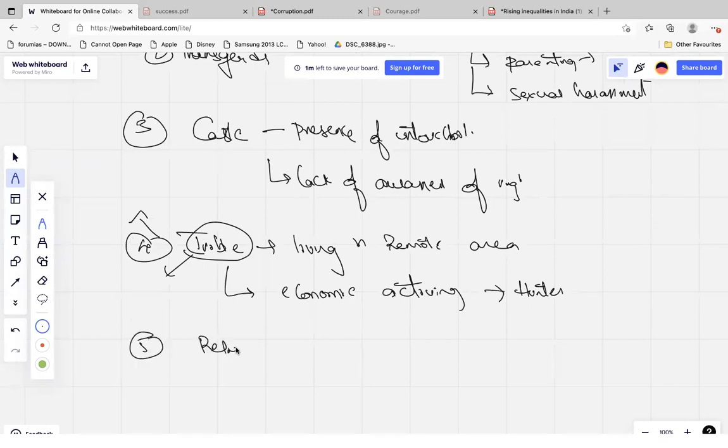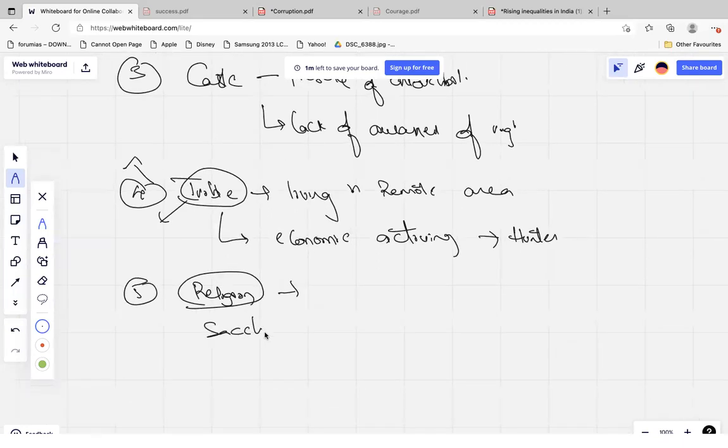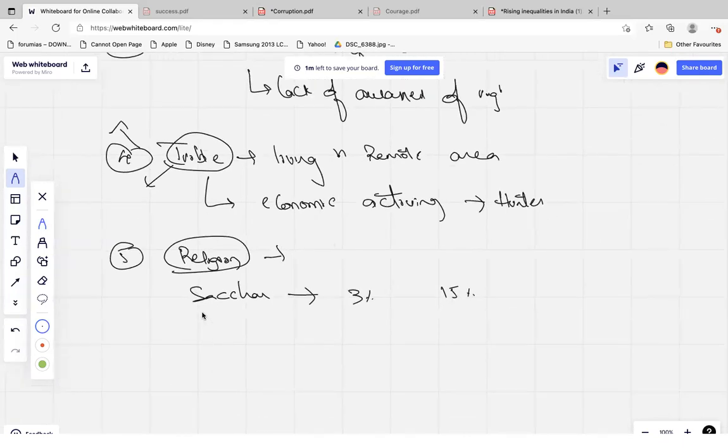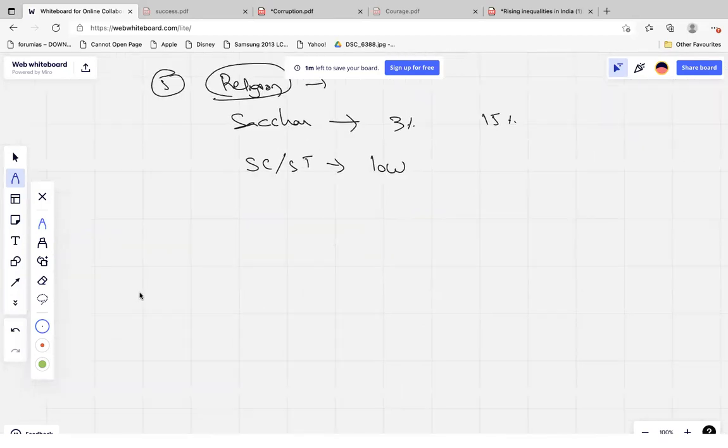And then religion, because certain sections of religion are backward, like, say, the Sachar committee, you can say. The number of Muslims present in the administrative services is 3%, while the population of Muslims is 15%. You can also mention recent reports where the amount of land under the name of vulnerable sections like SC or ST is low. They have very little land rights under them. So these are the things you can mention under the social conditions.